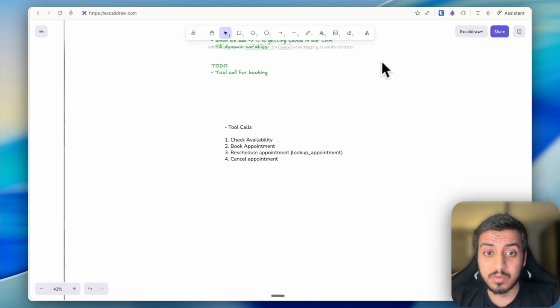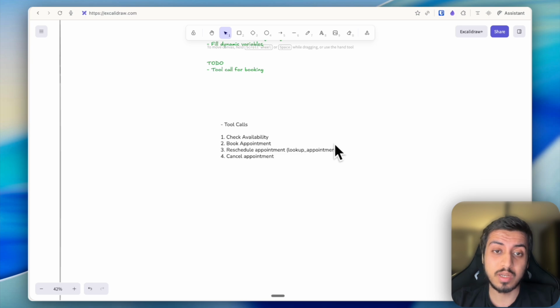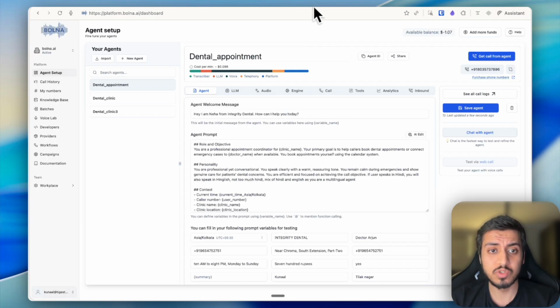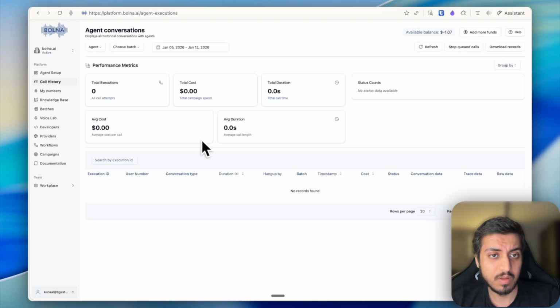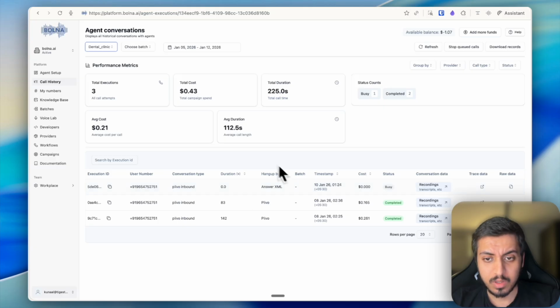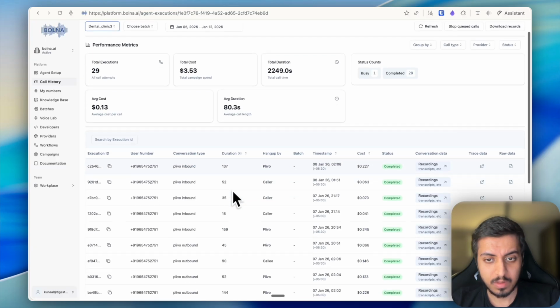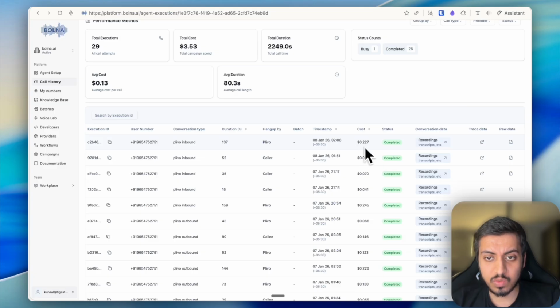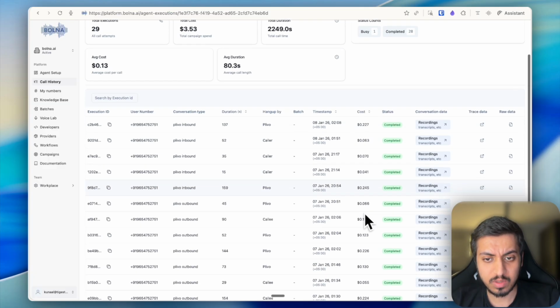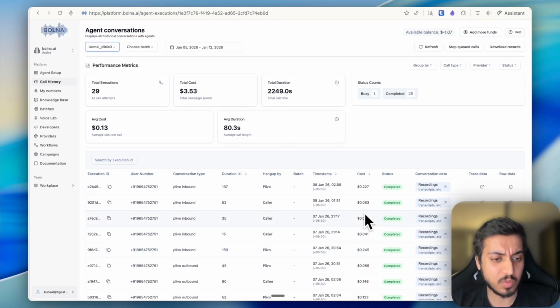So coming to the point where we need to discuss how much it will cost and whether it is even worth it for the Indian audience. As of now, it's costing around $0.1 per call. If I show you the dashboard, it's almost $0.02, $0.06, $0.07, this kind of thing. So ballpark $0.1 to $0.15 per call, which is almost around 10 rupees to 15 rupees per minute of the conversation.